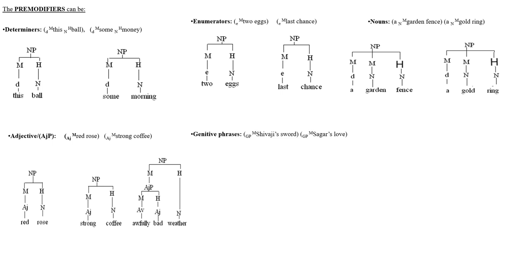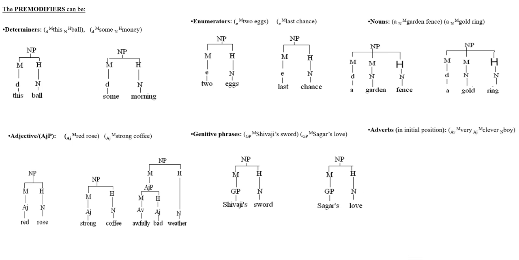Genitive phrases can also function as pre-modifiers in an NP. For example, Shivaji's sword or Sagar's love, GP function as pre-modifier. And finally, adverbs. When adverbs occur in initial position, they also function as pre-modifiers in NPs.